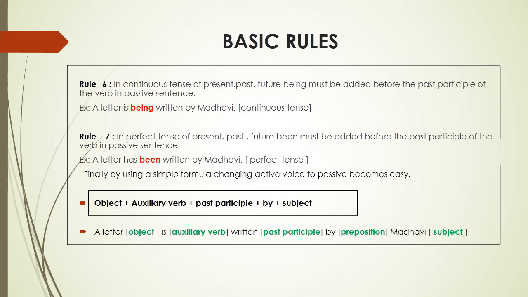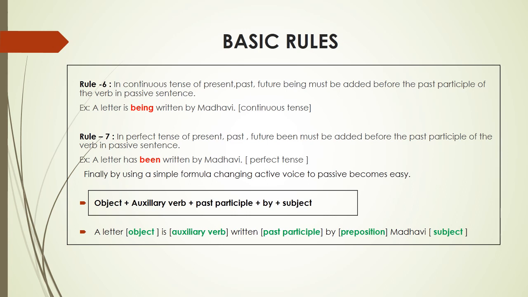Sixth rule. In continuous tense of present, past or future, being must be added before the past participle of the verb in passive. For example, a letter is being written by Madhavi. Being is added before the past participle written. Rule 7. In perfect tense of present, past or future, been must be added before the past participle of the verb in passive sentence. For example, a letter has been written by Madhavi. Been is written before the past participle verb written in perfect tense.